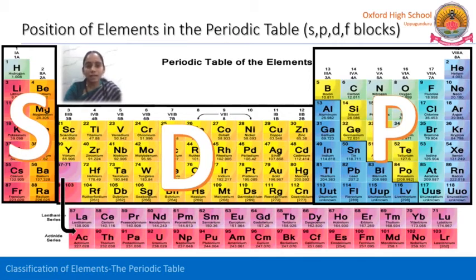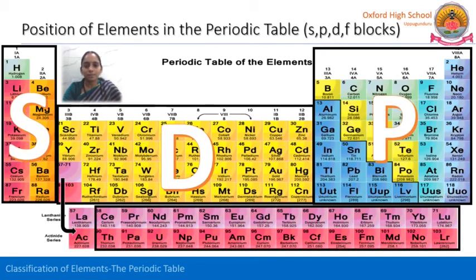Actually the lanthanides and actinides belong internally to the D block, but they are arranged at the bottom of the periodic table for visibility purposes. Those two are called F block elements because the last differentiating electron in all those elements enters into the f subshell. So the lanthanide series and actinide series are called F block elements.